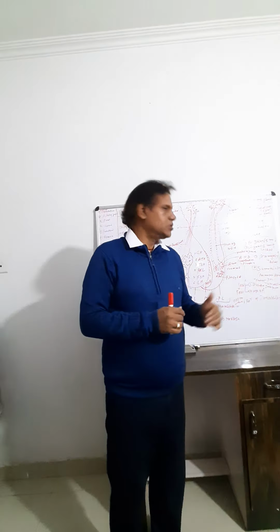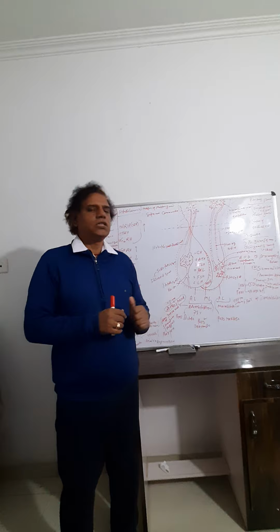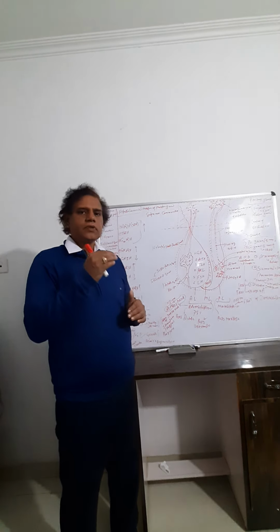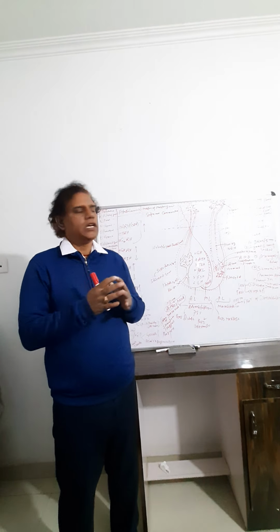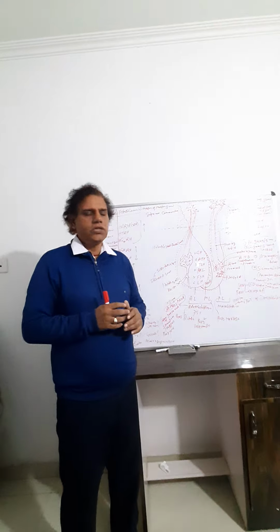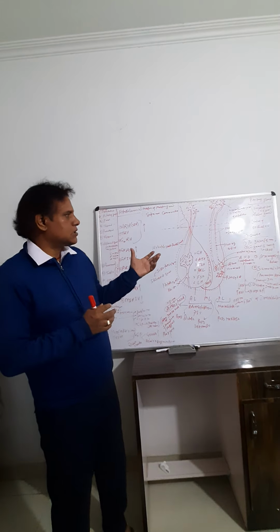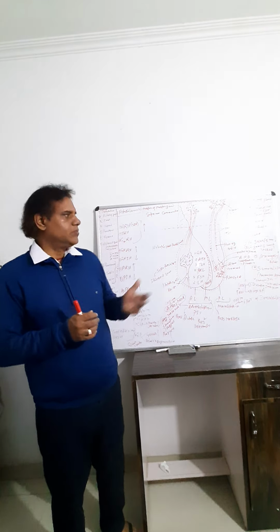So what is the function of oxytocin? Oxytocin is released from the posterior lobe of the pituitary gland, but it acts on the uterus and milk. So it is responsible for contraction of uterine muscle during childbirth, parturition, and after parturition it acts on the mammary gland to help the ejection of milk after suckling of the breast by the baby.